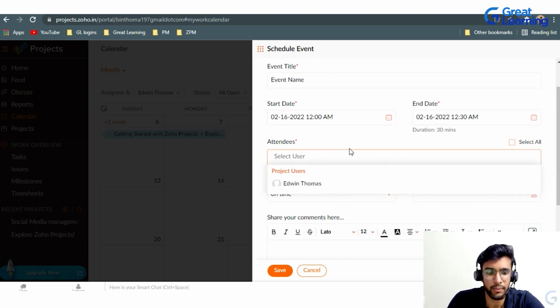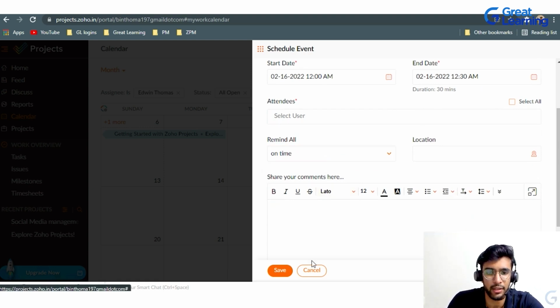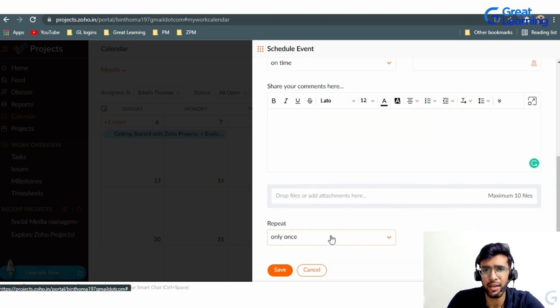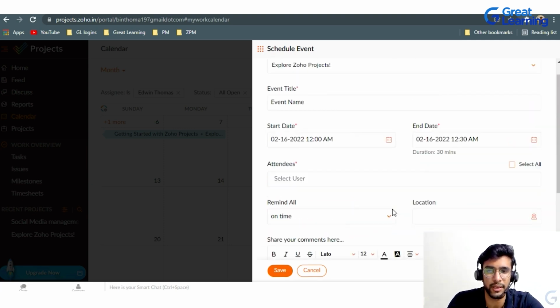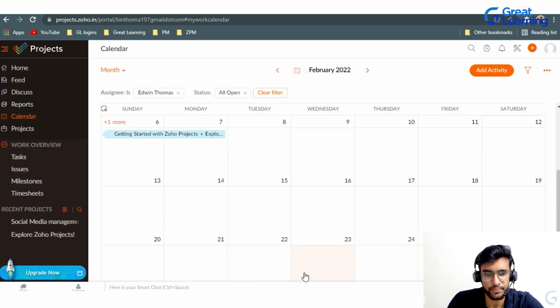You can add people, right? I have just put in my ID now, and I'll show how you can add IDs also. You can set reminders, and you can add a description about the meeting, what will be discussed, and the agenda. It's basically like a basic Google Meet calendar. So this is the Zoho Projects meeting calendar, right? That's how you can go ahead and save the meeting.